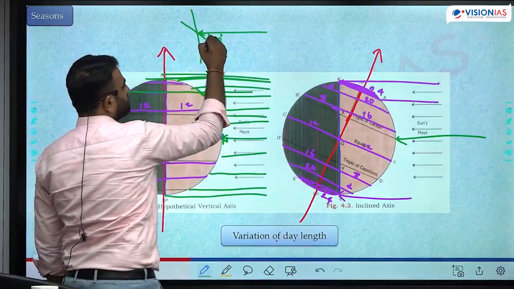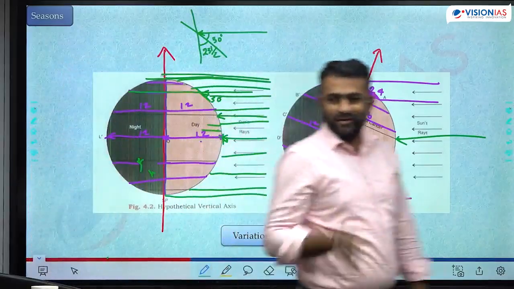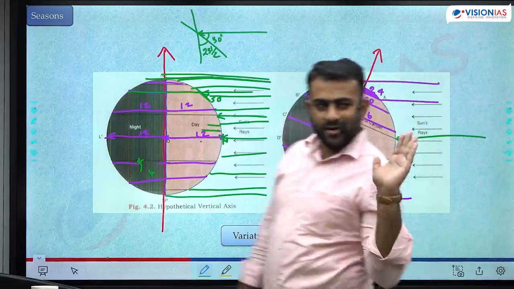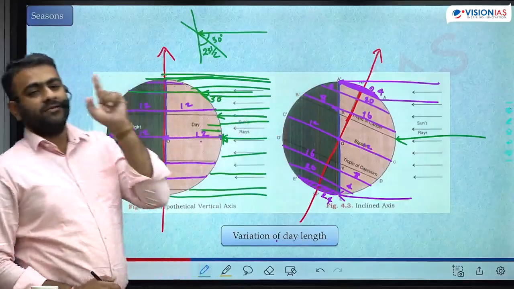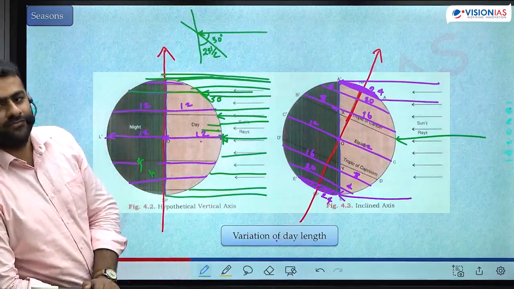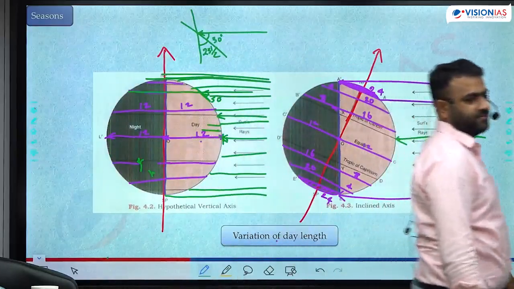The angle of incidence will increase by 23.5, right? Every latitude, the angle of incidence increases by 23.5 degree. Every part of the surface, wherever it is getting tilted toward the sun, the angle of incidence increases. Angle of incidence increases, intensity of sunlight increases. Is that right?